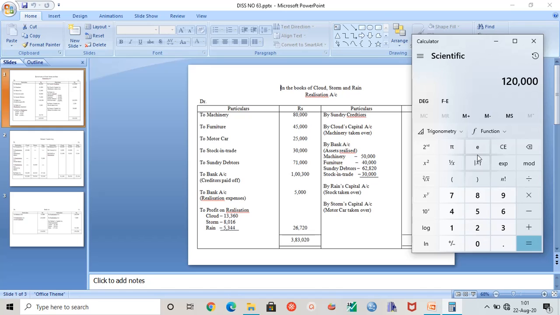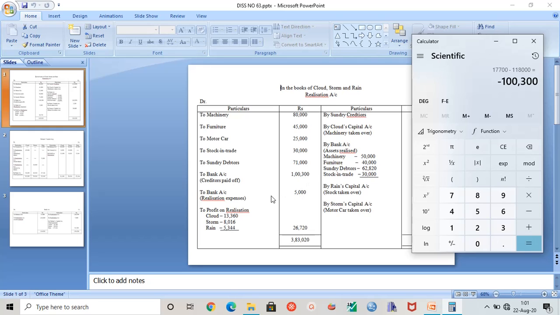So 1 lakh 20,000 minus 2,000 will be 1 lakh 18,000. Let me show you one more time through the calculator. 15% of that is 17,700. So from 1 lakh 18,000, if we subtract 17,700, the amount is 1 lakh 300. So 1 lakh 300 is actually paid to your creditors.